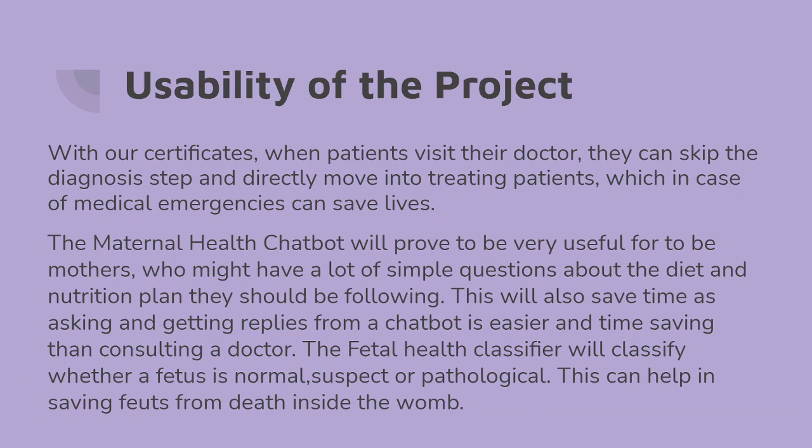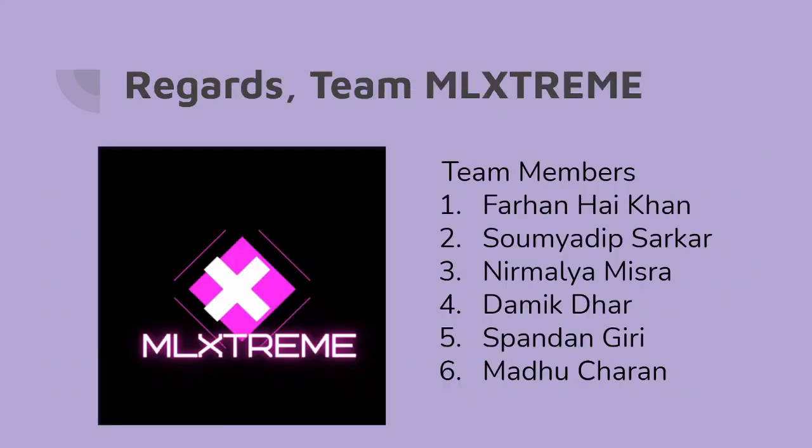With our certificates, patients will be very impressed, will use this more and more, and will prefer this over a doctor's appointment. If a patient is very critical, only then will they consider the doctors, and if they are not very critical, then the doctor's work gets easier and they can apply these methodologies.